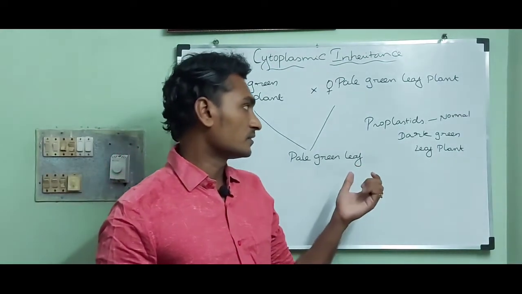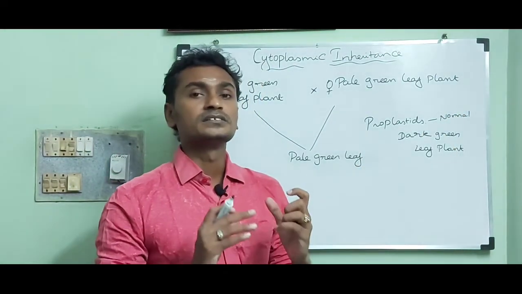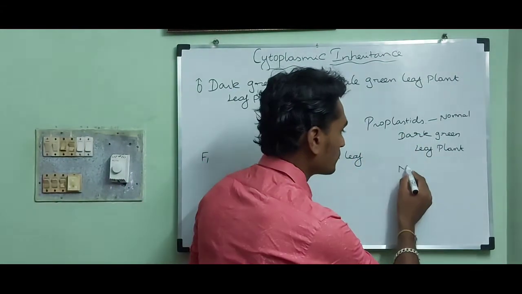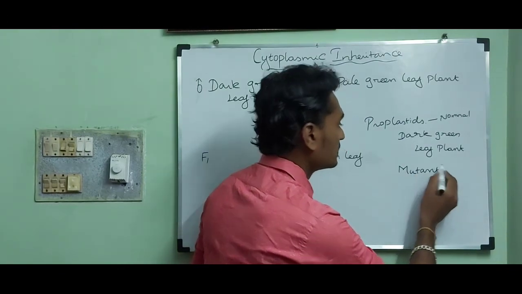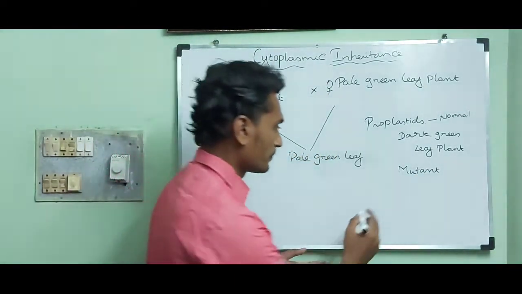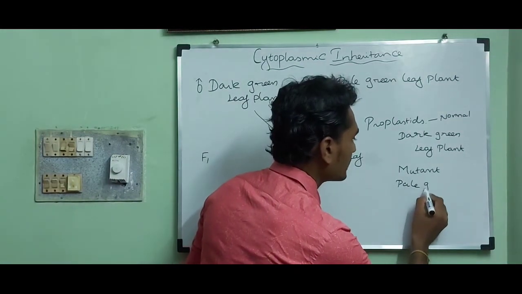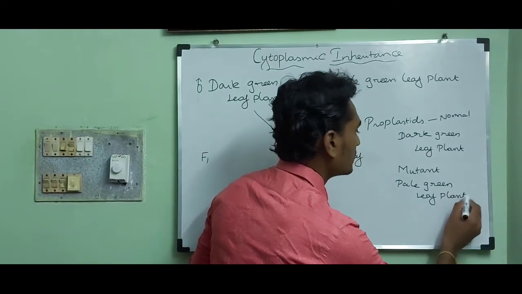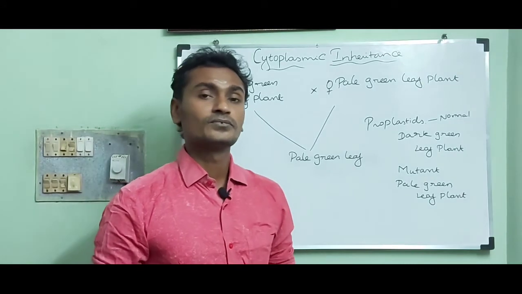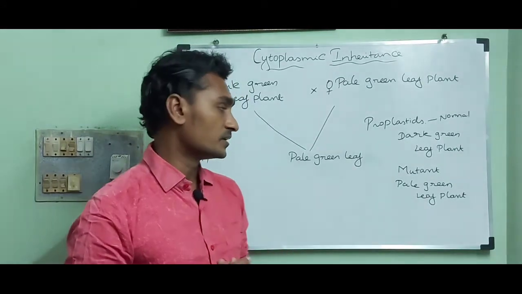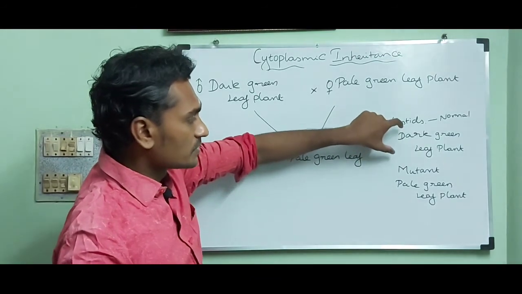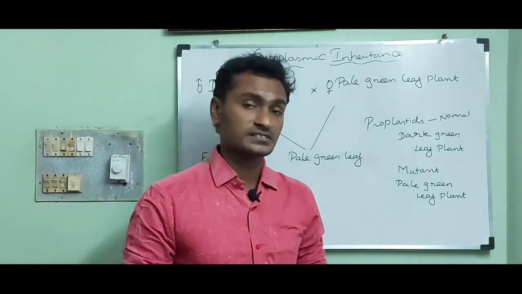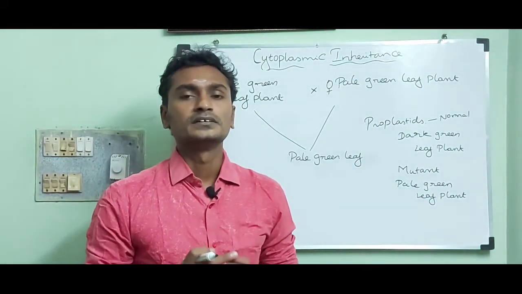In the case of abnormal proplastids, that is, if the proplastids are mutant, they produce pale green leaf plants. In the case of variegated leaves, both normal and mutant forms of proplastids are present, resulting in variegated leaves.